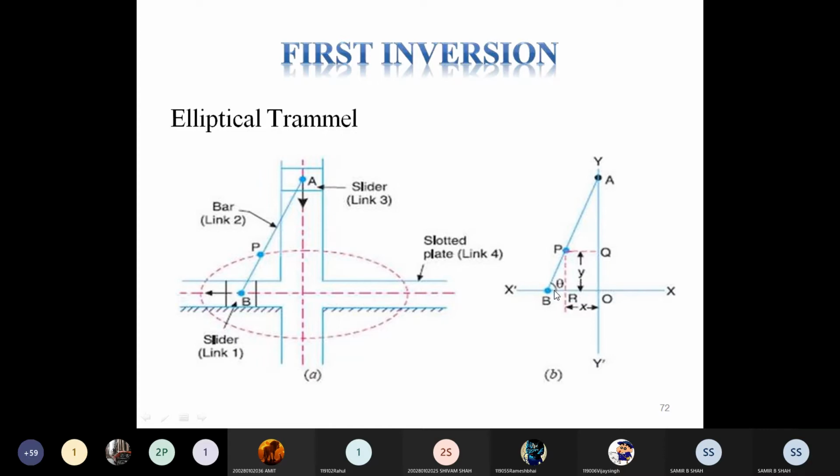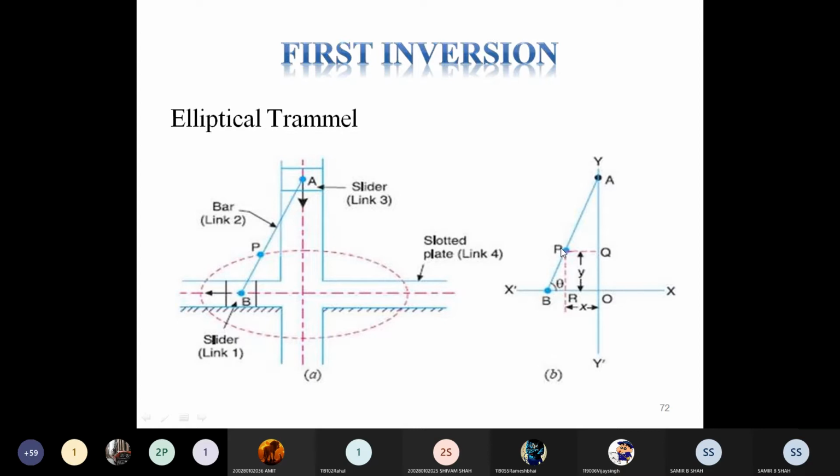If this angle is theta, then X is equal to AP cos theta, and Y is equal to BP sin theta.